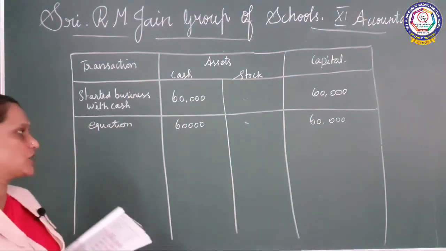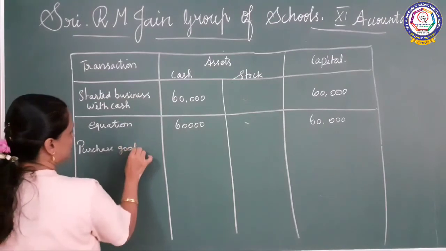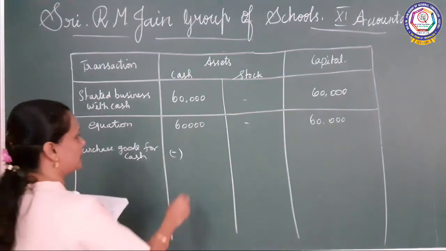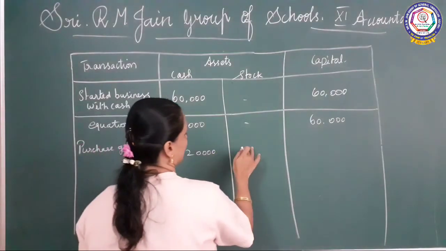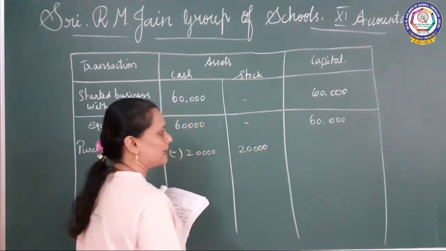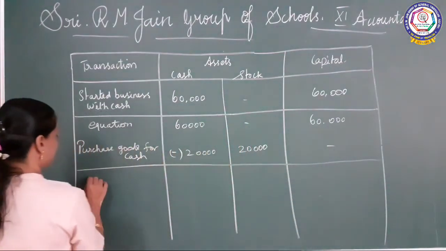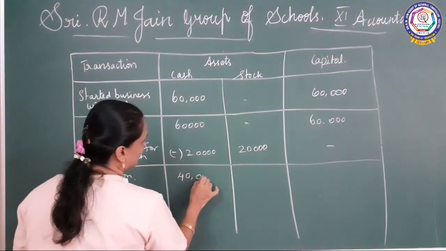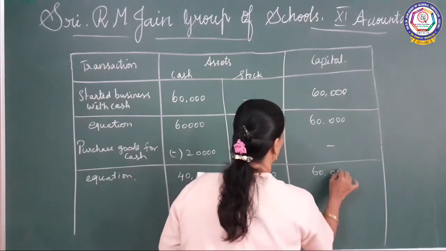Purchased goods for cash. How much are they taking? From cash 20,000. So 20,000 they are taking. Again they are purchasing the goods only. So the stock will come. Stock is also an asset. So 20,000 we have to add here. Here it will not affect. Okay. So now again you put the equation. See here 40,000. Here 20,000. And here 60,000 only.